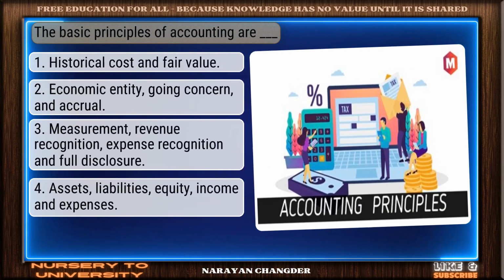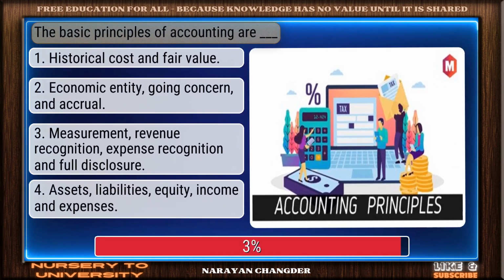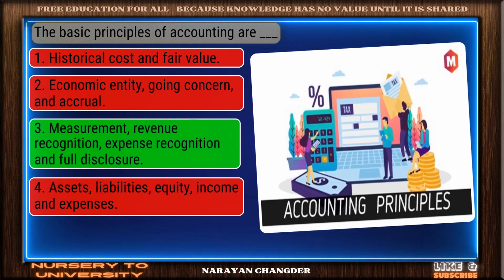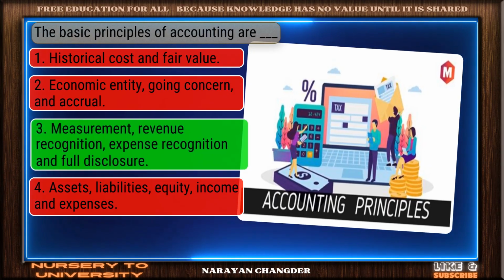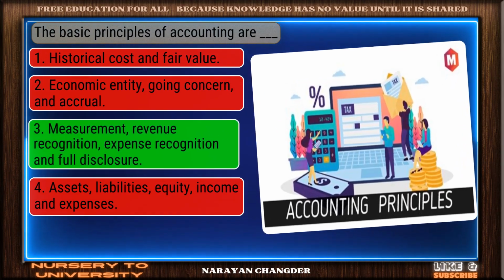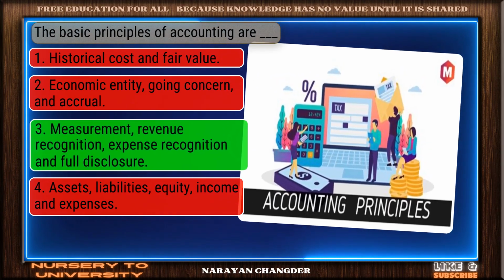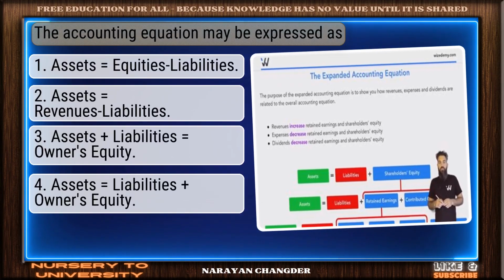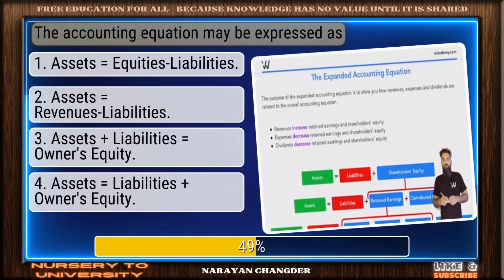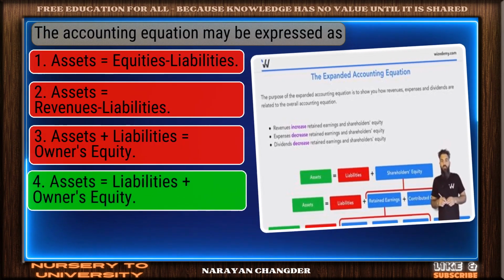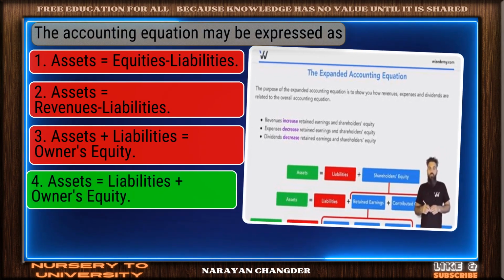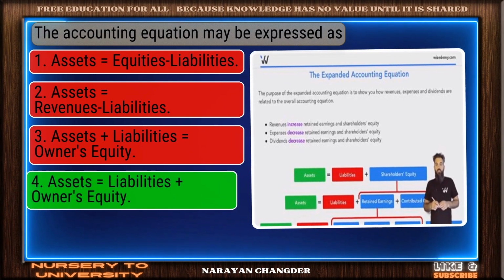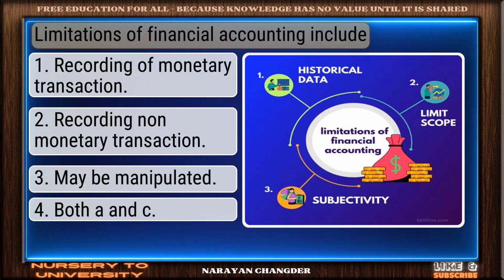The basic principles of accounting are dash. Great job. Measurement, revenue recognition, expense recognition, and full disclosure is the accurate answer. The accounting equation may be expressed as? You're right. Assets equal to liabilities plus owner's equity is the correct answer.